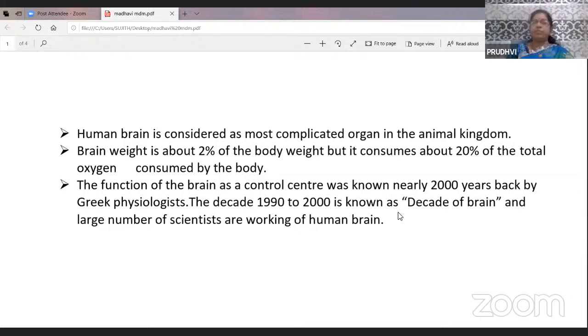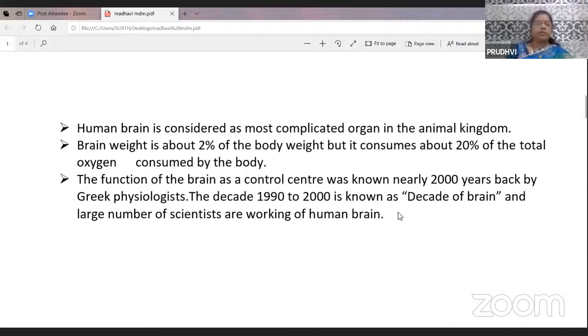The brain weight is about 2% of the body weight, but it consumes about 20% of the oxygen consumed by the body. The function of the brain as control center was known nearly 2000 years back by Greek physiologists. The decade 1992-2000 is known as the decade of the brain. Very large numbers of scientists are working on the human brain.